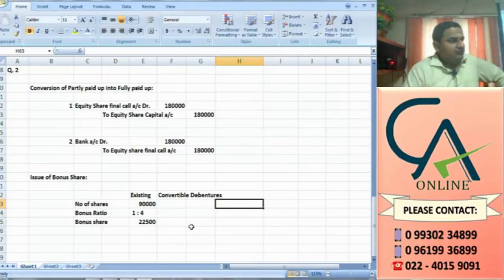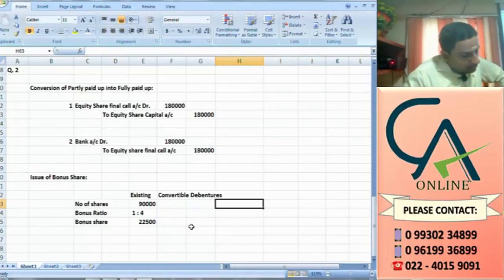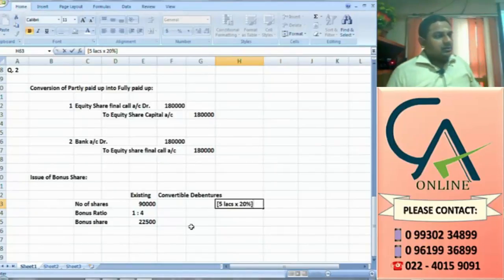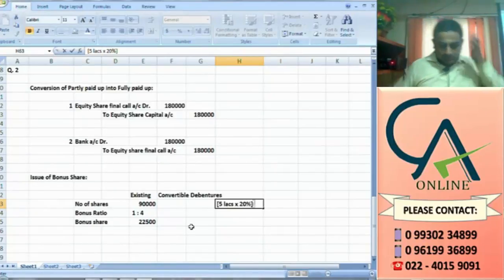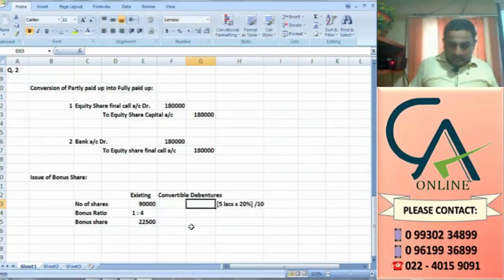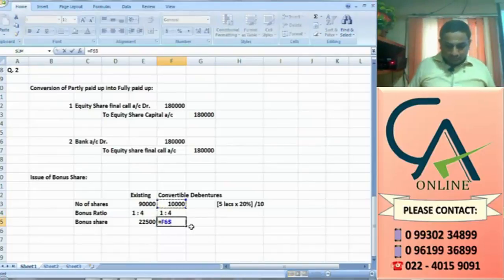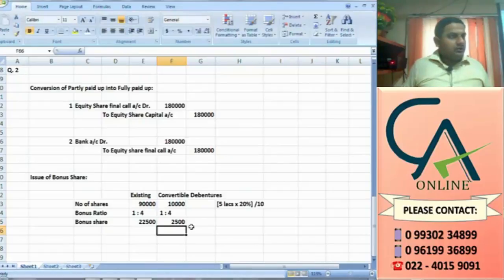What is 20% of the debenture worth? 5 lakhs into 20% comes to 1 lakh. Per share 10 means how many shares? 1 lakh divided by 10, 10,000 shares. For convertible debentures, 10,000 shares, and for them also you need to give 1:4 bonus, 2,500.